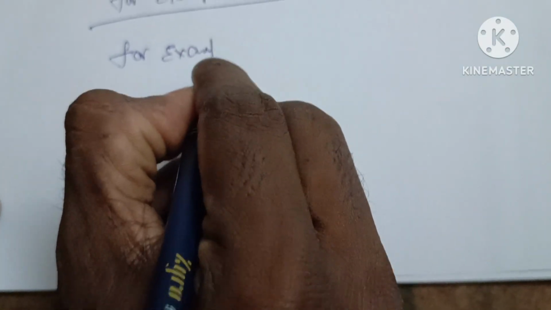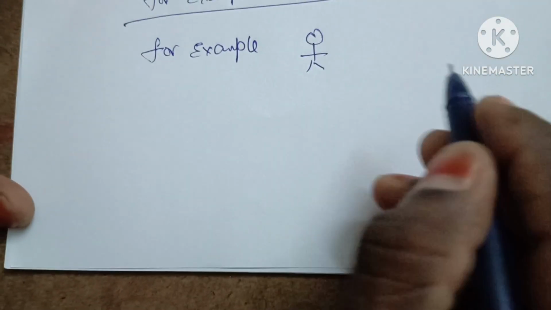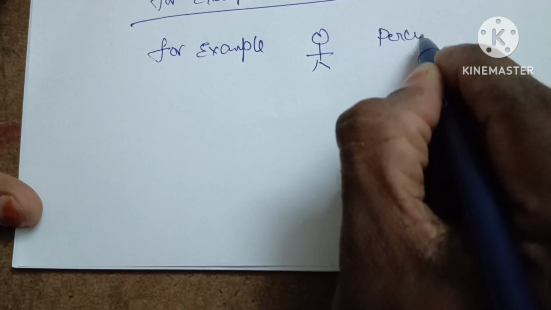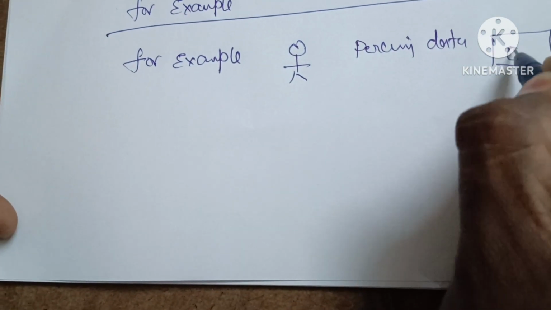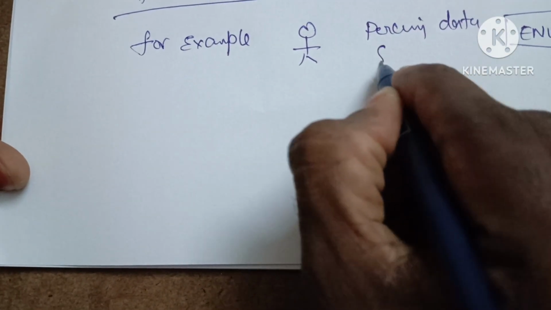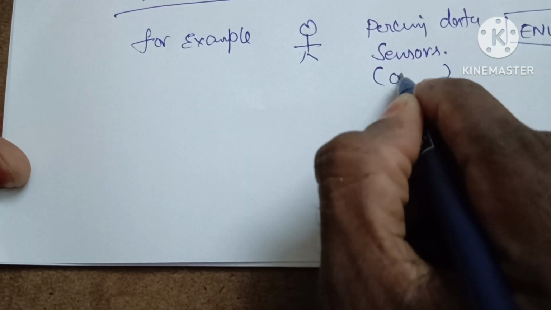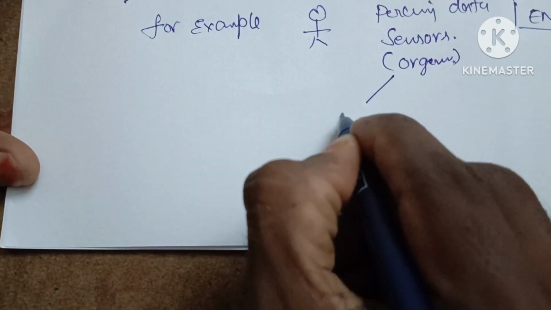For example, a human is the best example for an agent. So how can you say that a human is an example? A human can perceive data from the environment by using sensors. What are the sensors? Organs are the best example of sensors. What are the organs?